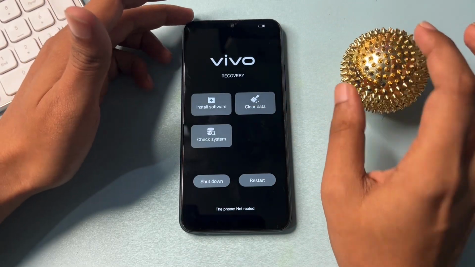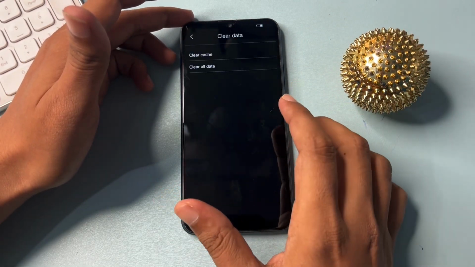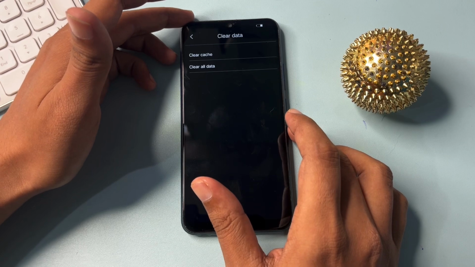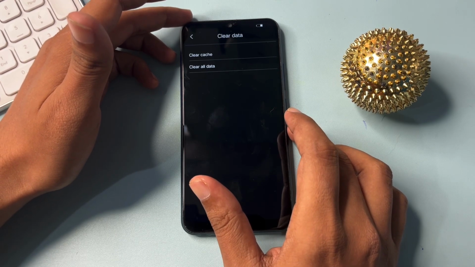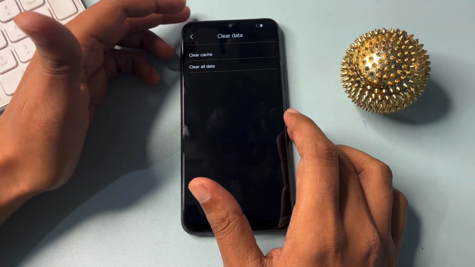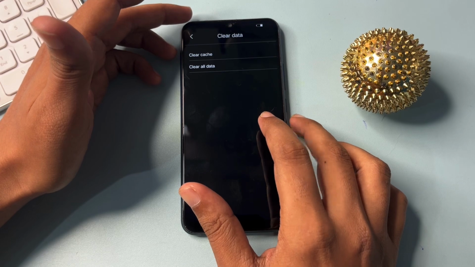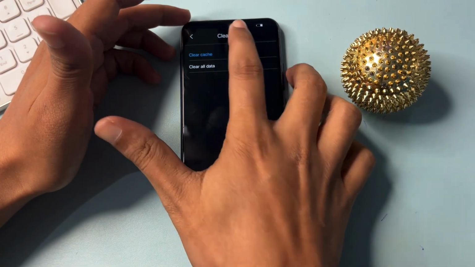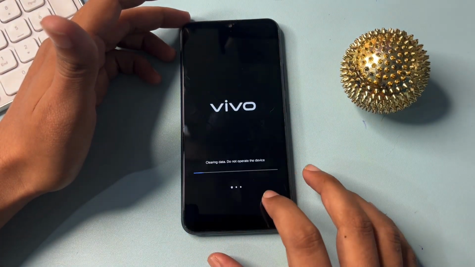Simply you will have to go to the clear data option and click on this. Here you will get two options. The first option is clear cache, and the second option is clear all data. So you don't have to go with clear all data. If you click on this option, all your phone's data will be deleted. So you will have to go with the clear cache option, and go to OK.